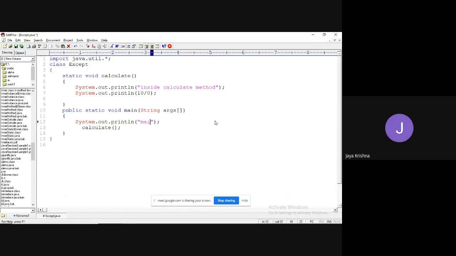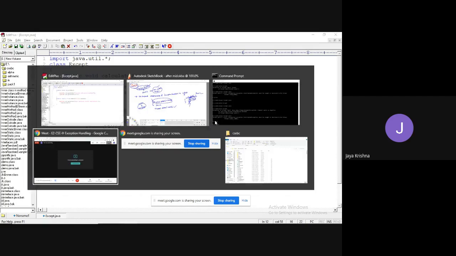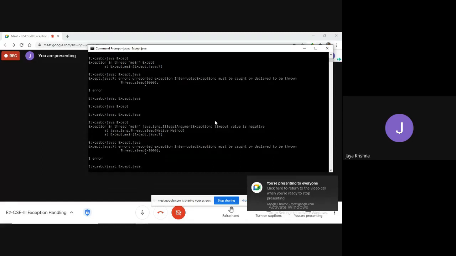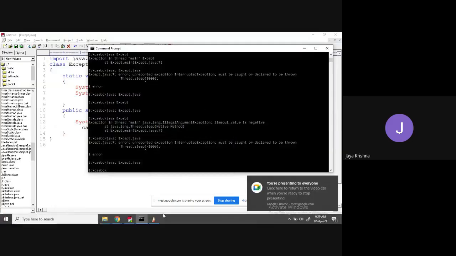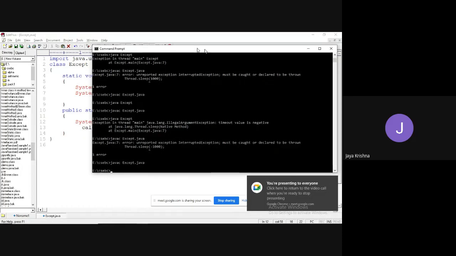I call the main method. The main method starts execution. Let me compile: javac Except.java. It compiled successfully.